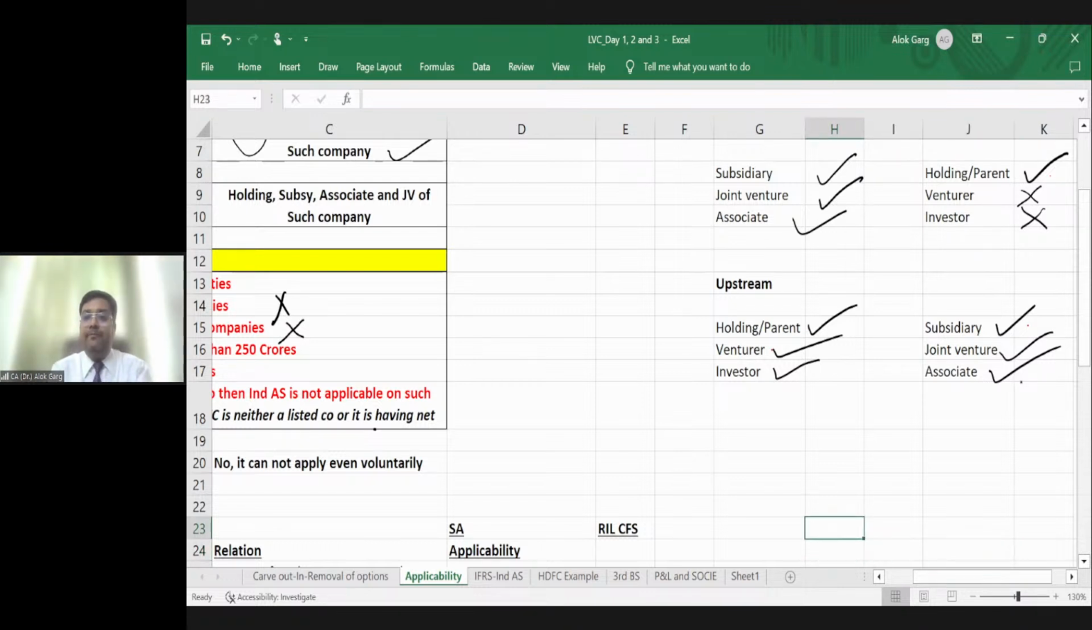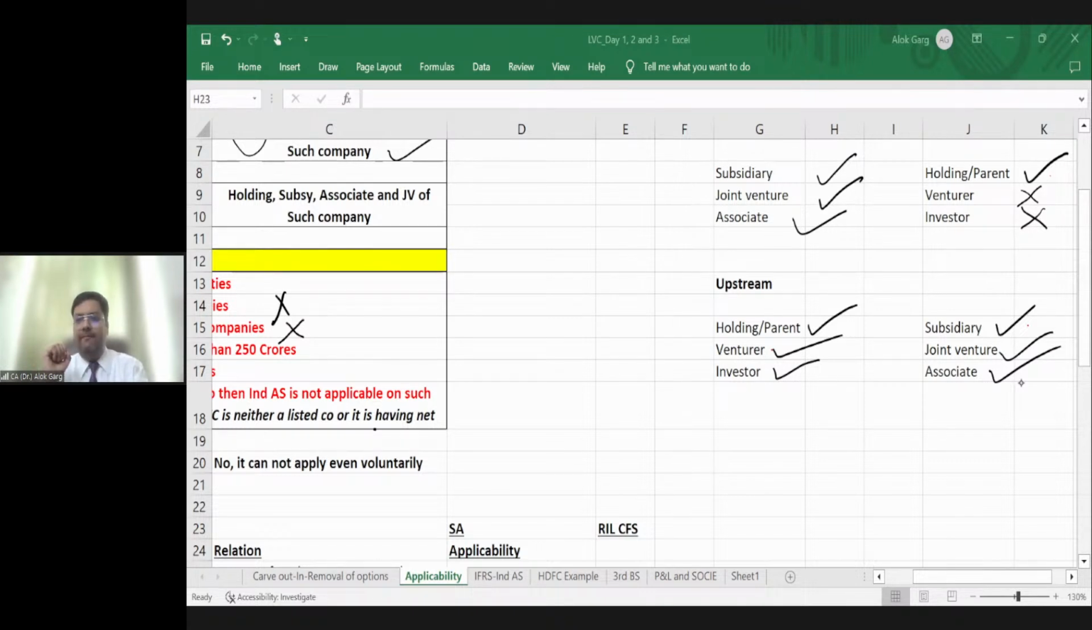Is that clear? Gajanan is asking how to identify a holding company or venture. So Gajanan, just answer one question. If someone says, I am the son of him, then who will he be? Father. If someone says, I am the nephew of him, then who will he be? He is the uncle. Is that clear?